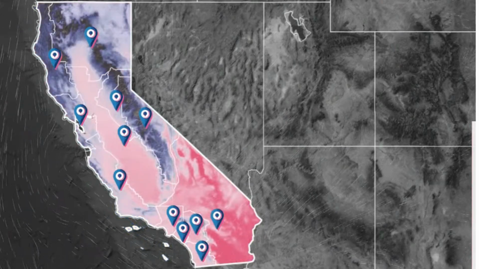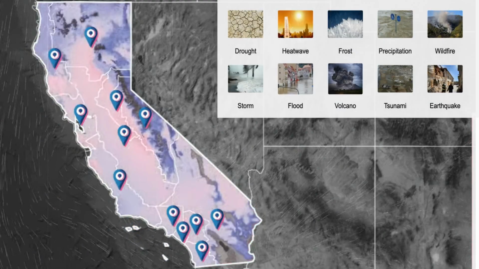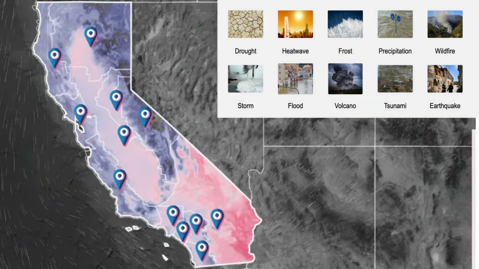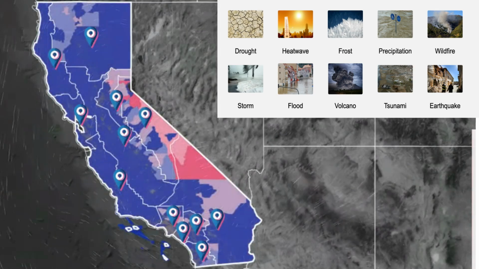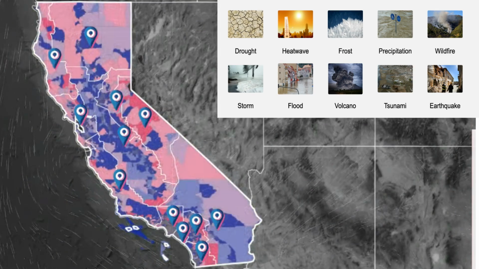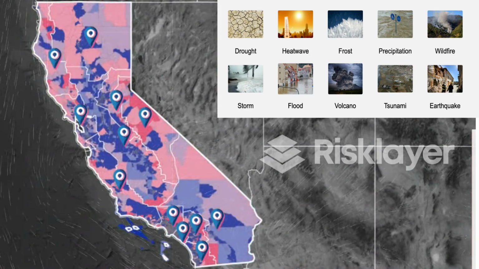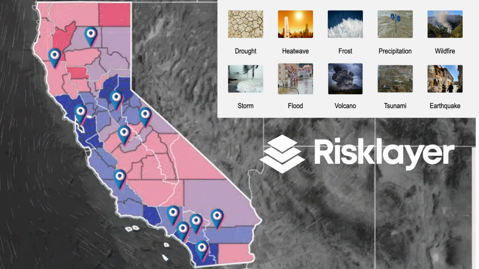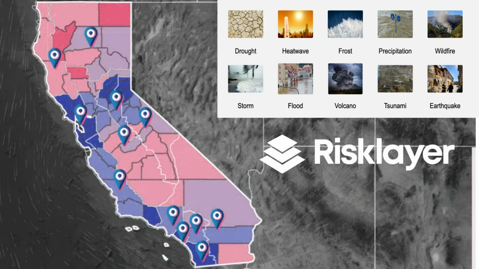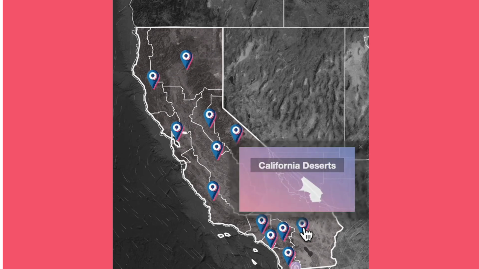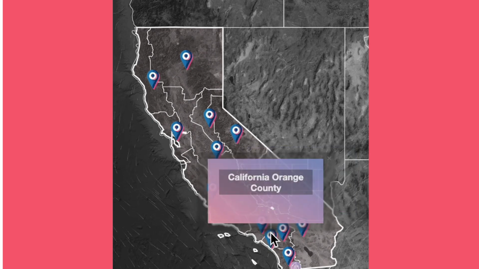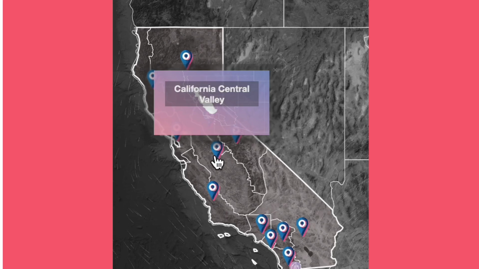The dashboard combines high-resolution risk, climate, and sustainability analytics from multiple sources, including tailored data on climate and disaster impacts on tourism, developed by RiskLayer, a leading risk analytics company and the driving force behind this platform. These insights are further enriched by qualitative assessments conducted with experts across California's 12 tourism regions.